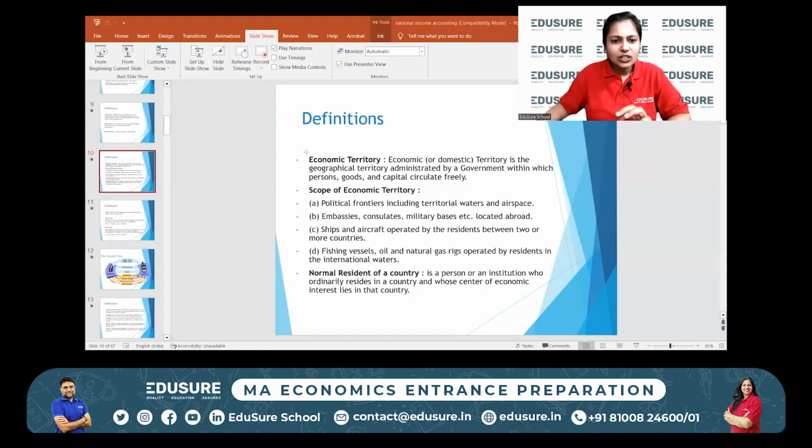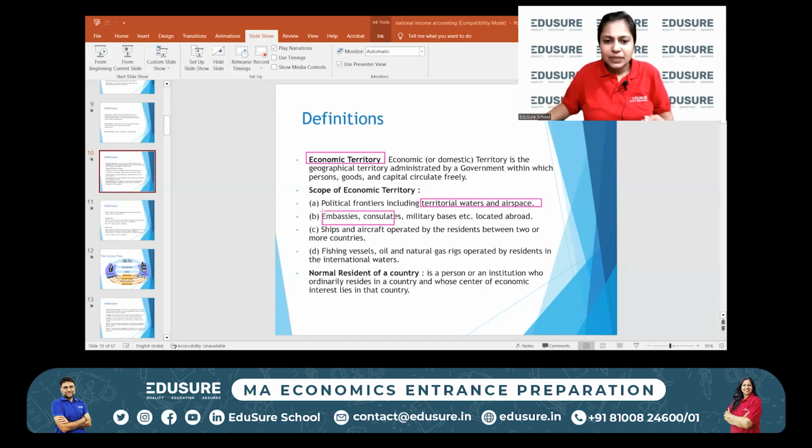So there is this concept of economic territory. Economic territory is the geographical boundary of a country. And that geographical boundary includes certain things besides, obviously, the land. It also includes the waters and the airspace. The geographical boundary includes that also.